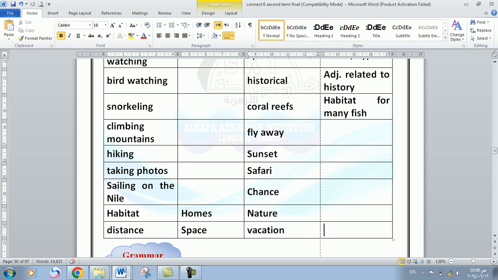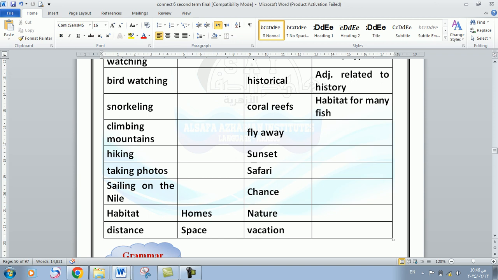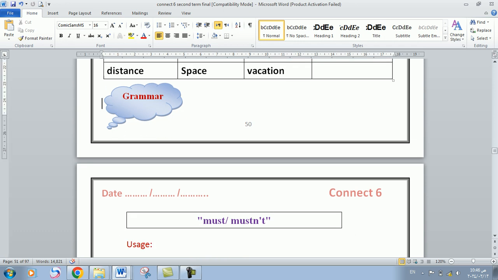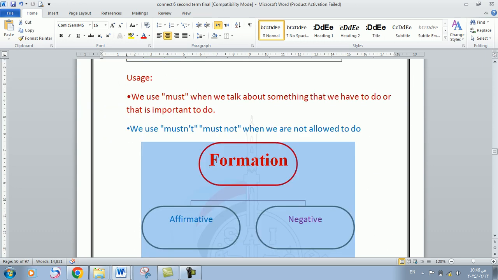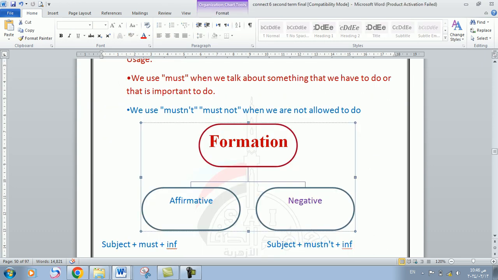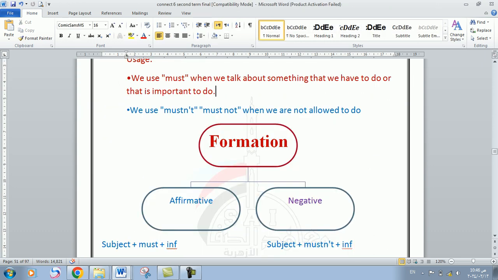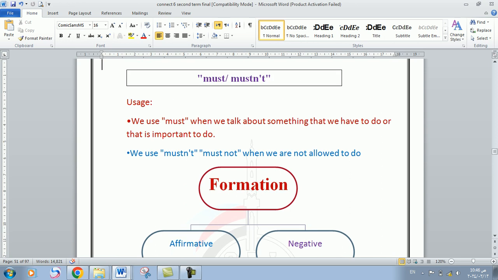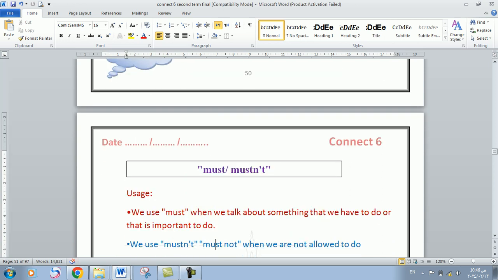Yes. We will go on a vacation this summer, which means that we will stop working and we will take a holiday. Okay? Now let's move on to the grammar part. Today we have to study must and mustn't, those two modal verbs, and see when we can use them and when we can't use them.